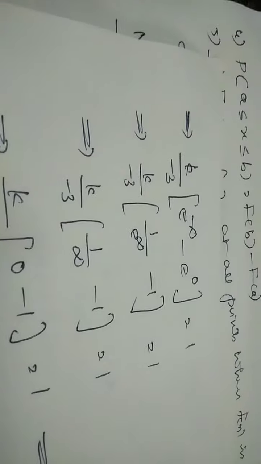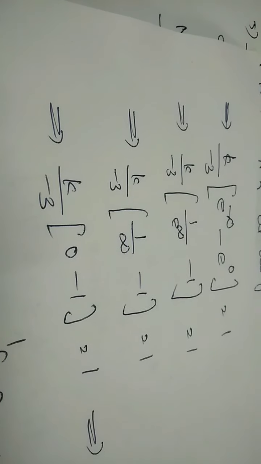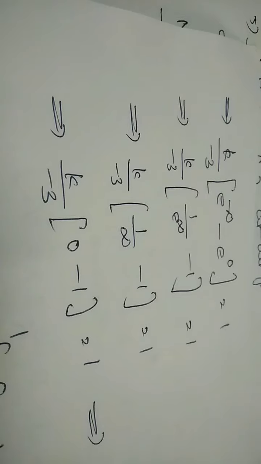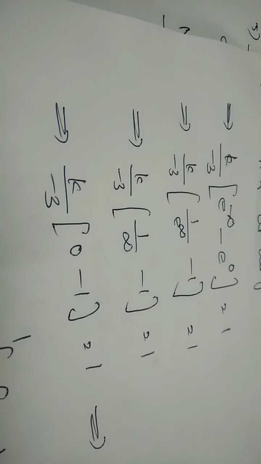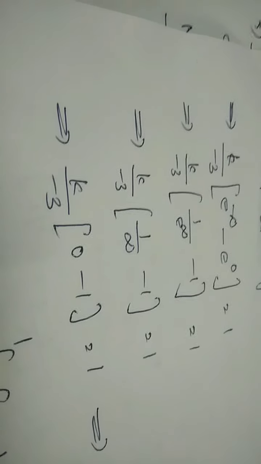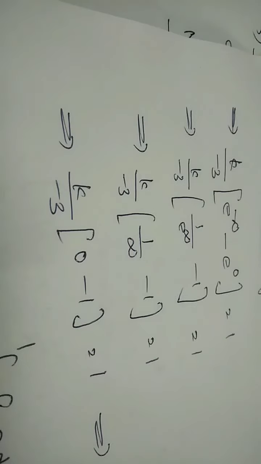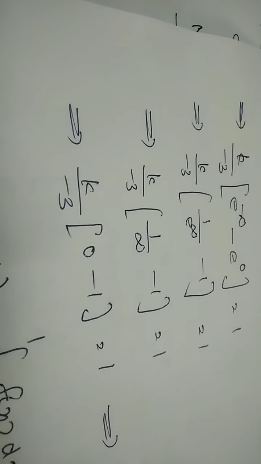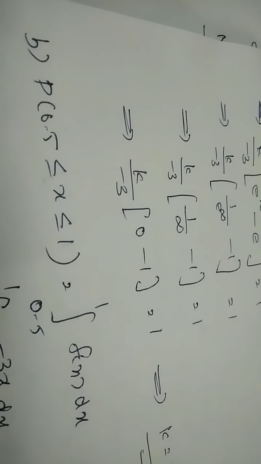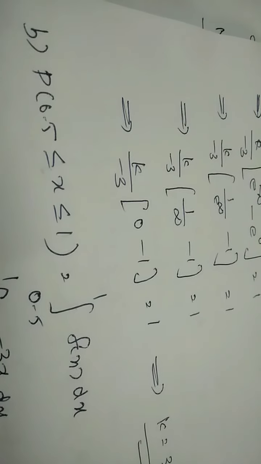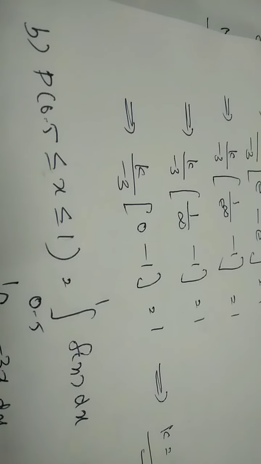k by minus 3 into e raised to minus infinity minus e raised to 0 equal to 1, that is k by minus 3 into e raised to minus infinity, we can take as 1 by e raised to infinity, minus 1 equal to 0, and e raised to infinity, something raised to infinity is infinity. So that implies k by minus 3 into 1 by infinity minus 1 equal to 0, that is k by minus 3 into 1 by infinity, you know, it is 0, minus 1. Substituting, we get k equal to 3.